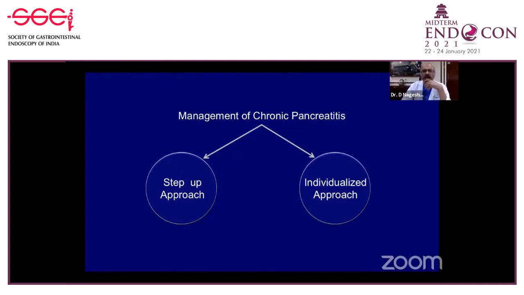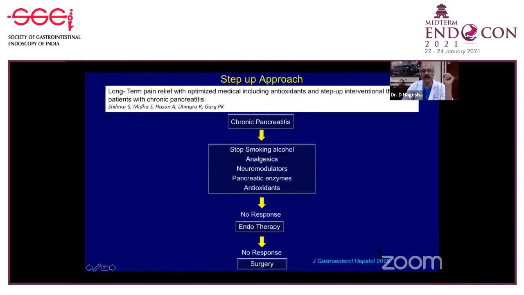So coming to the final management of these patients, you can see management of chronic pancreatitis patients can be by two techniques. So one group advocates a step-up approach, the other group advocates individual approach, whether you use an ERCP or whether you use an endoscopic ultrasound. This is Pramod Garg's group who suggests that in patients with chronic pancreatitis, all the patients should be treated initially with non-invasive techniques like medications, analgesics, antioxidants. If there's no response, go for endoscopic therapy. If there's still no response, go for surgery. So this is the conventional step-up approach.